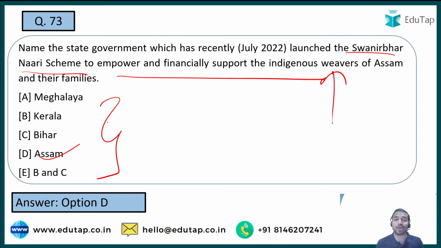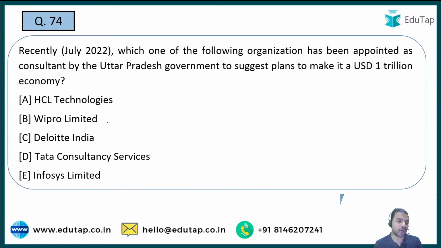So basically Assam government has launched the Swanirbar Nari scheme. A very important thing, guys, and this topic is really very important because it caters to the syllabus as well, that is social, that is of the gender issues. And guys, here you can see that this scheme has been launched to empower and financially support the indigenous weavers of Assam and their families. ठीक है जी, moving on to the next question.